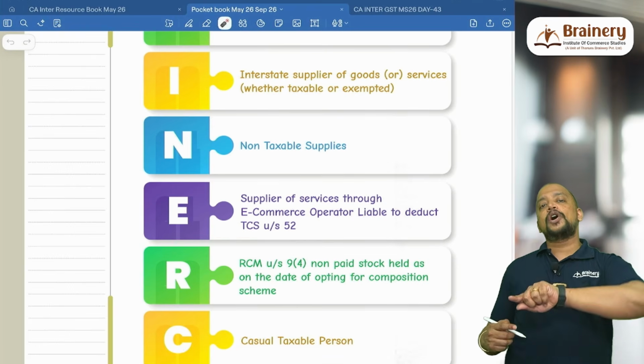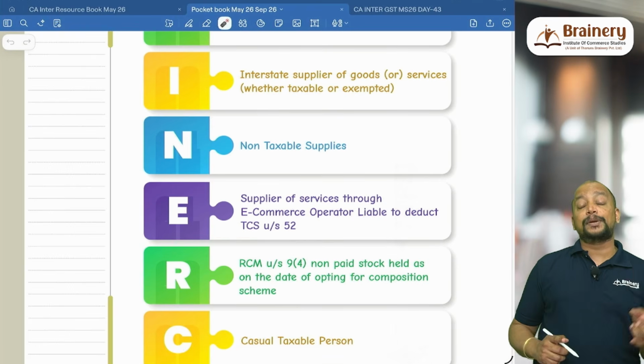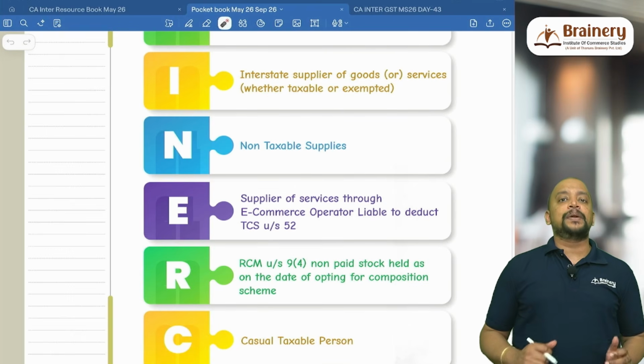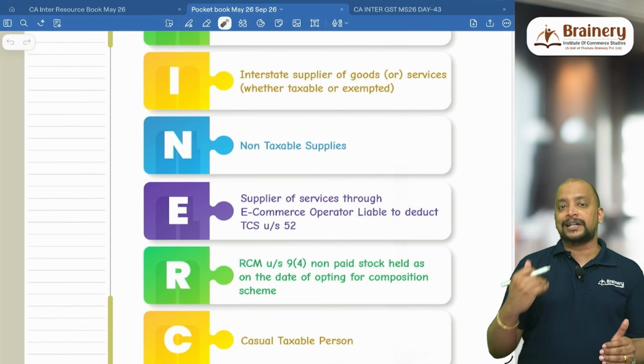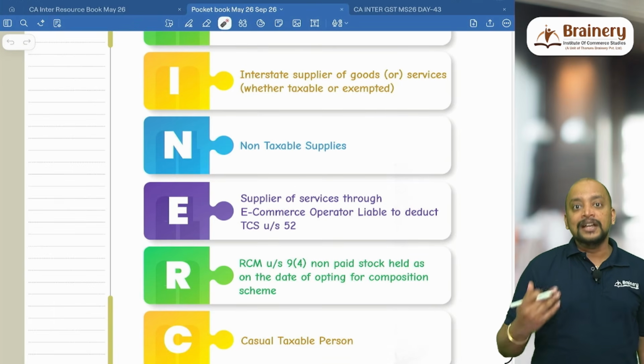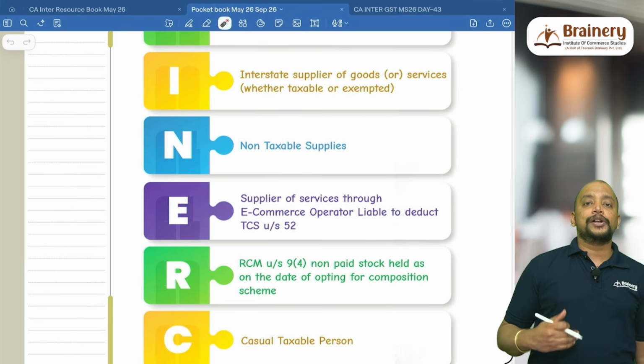Supplier of goods through an e-commerce operator can opt for the composition scheme, but a supplier of services through an e-commerce operator cannot opt for the composition scheme. Which e-commerce operator? That e-commerce operator who is liable to deduct TCS. So for example, there is a restaurant which is supplying food through Swiggy. Now in this case, can that restaurant offer composition scheme?